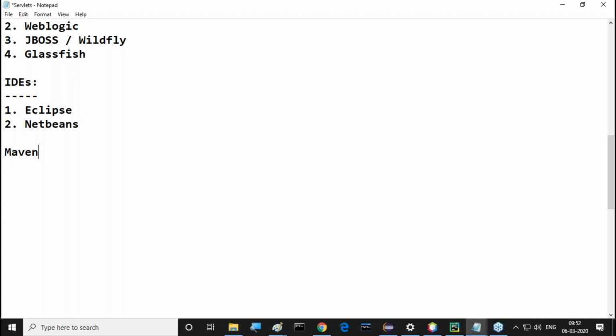Understand it clearly: I'm going to start these frameworks with Maven only, completely Maven. Why? Because in companies, the work is going on with Maven only. So definitely we need to have awareness of Maven. Without Maven, we can't do anything in our companies. That's why I'm planning Maven as an ending topic in our advanced Java, and that will be the starting topic for our frameworks. Sir, if you're following my points or not, just one time I want to give the total commitment. If you do that, we are able to understand the concepts very clearly in the future.